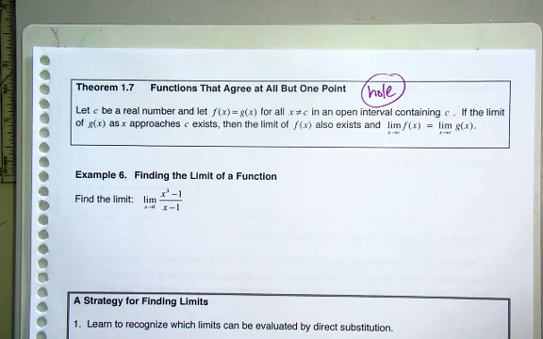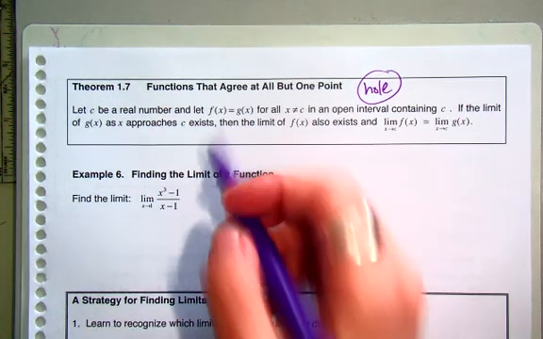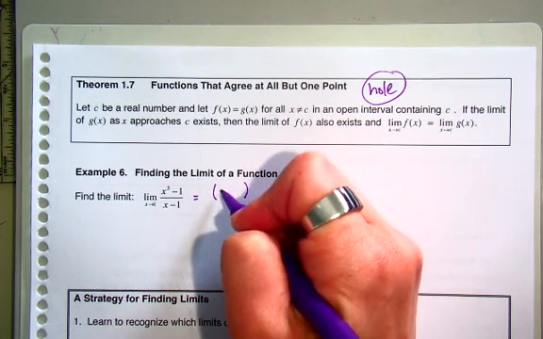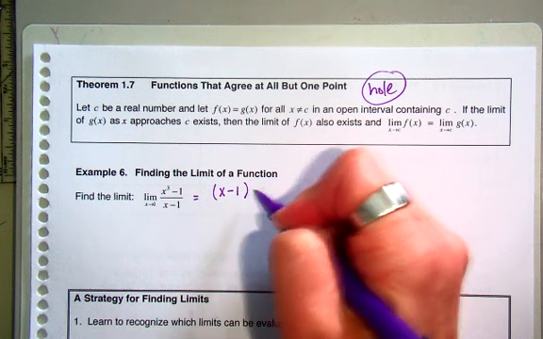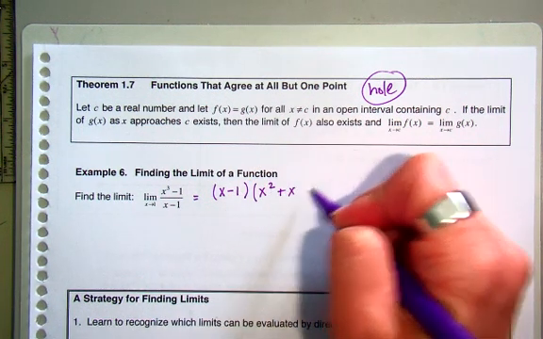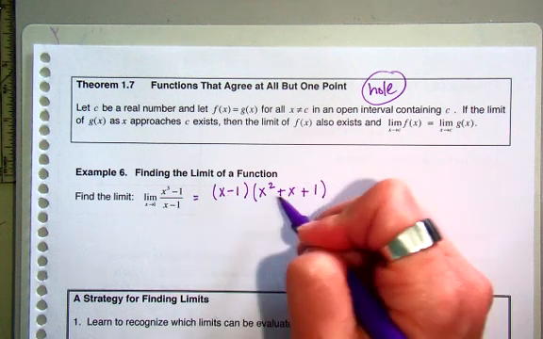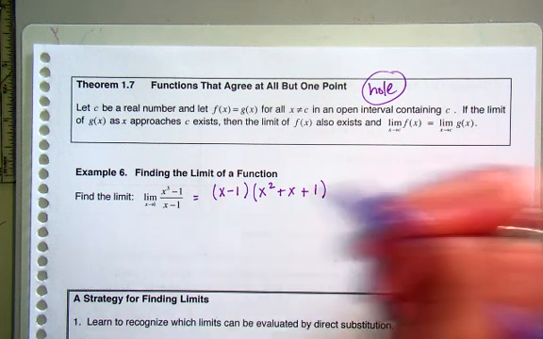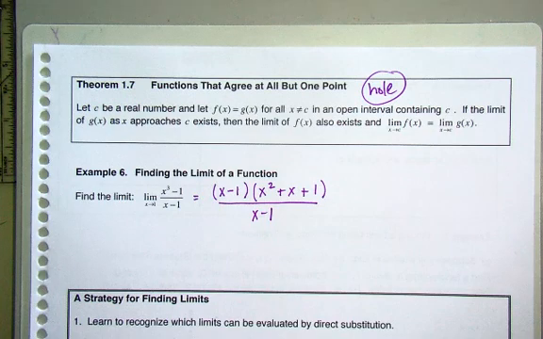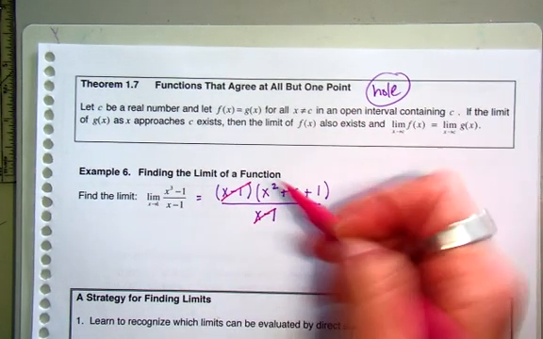So let's look at example 6. I'll walk through it. This is obviously a rational function. Let's simplify this. How do you factor a quadratic? X minus 1, x squared plus x plus 1. Same, opposite, positive. Remember how to factor cubics? X minus 1. What happens? Cancels, and I get a hole.